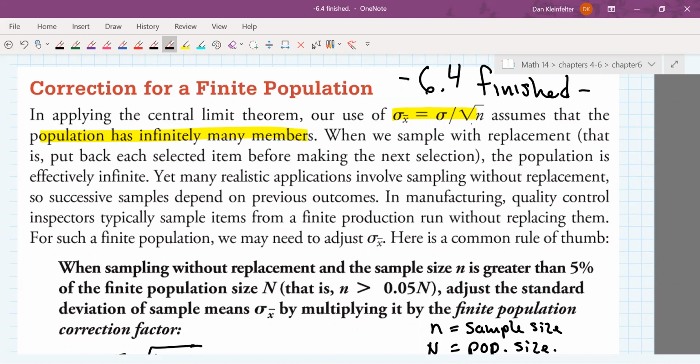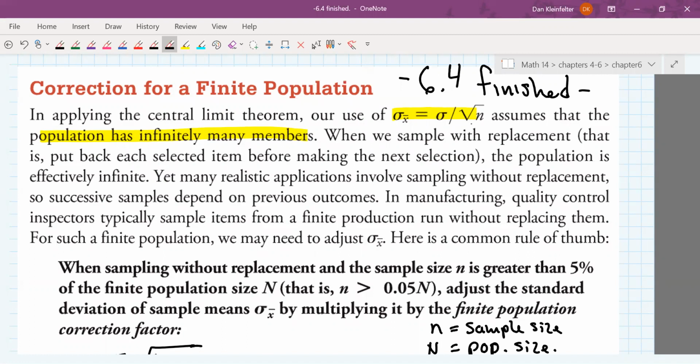In reality, a lot of times we do sampling without replacement, so successive samples depend on previous outcomes. In manufacturing, quality control inspectors will sample items from a finite production run without putting them back. We've used this example before. You're not going to crash a car and then put it back and have it potentially be reselected, right?